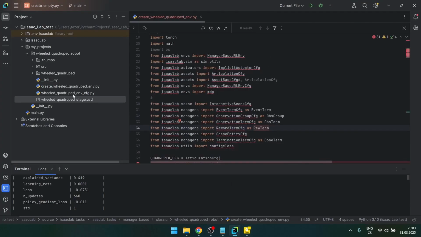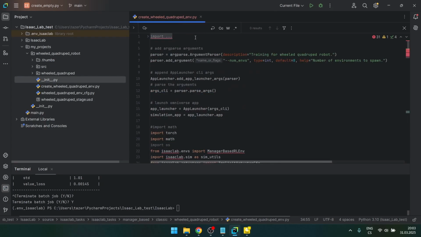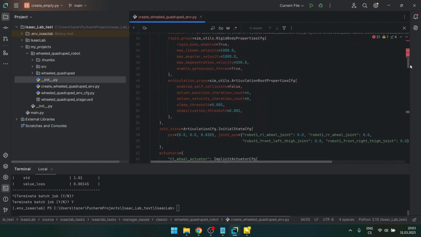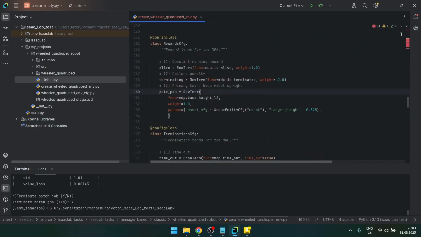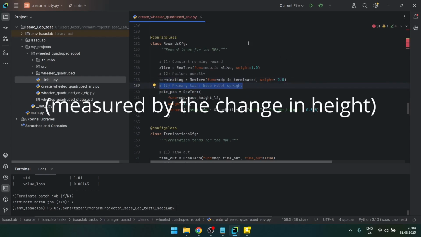I looked into the code a bit and started changing some of the parameters. So in the environment file, there's the reward function defined. Yeah, this one. So the robot gets some reward based on how long he stays alive. That's until he falls over. This is the weight of the reward. Then he gets punished when he falls over. He loses 2 points. He gets reward when he's upright, so he's not too tilted.